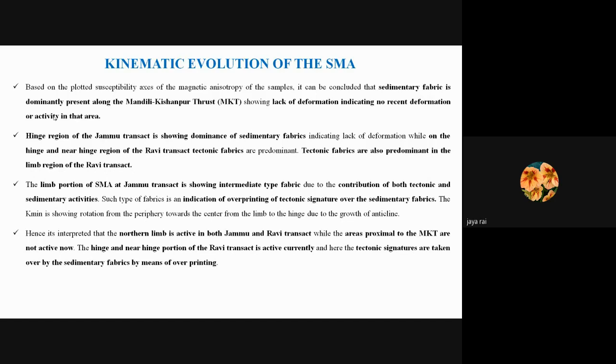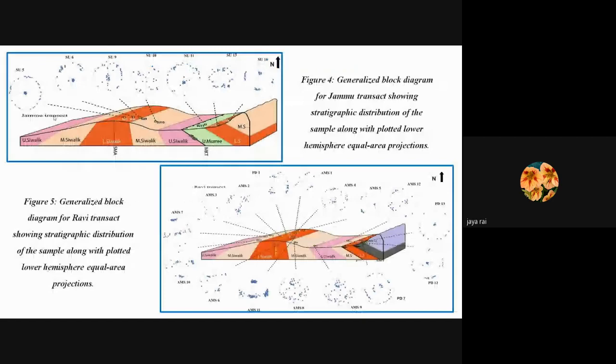So it has been interpreted that the northern limb is more active in both Jammu and Ravi transects, and the activation is more in the Ravi transect as compared to the Jammu transect. These are generalized block diagrams for these two regions.